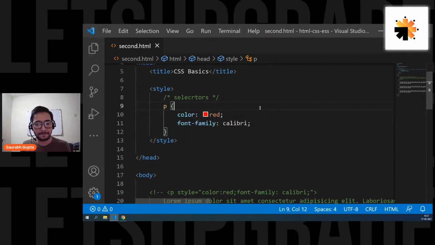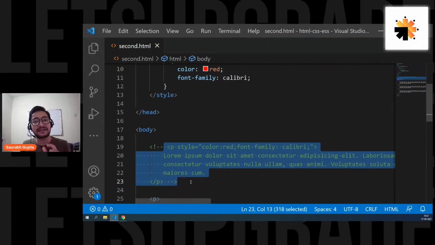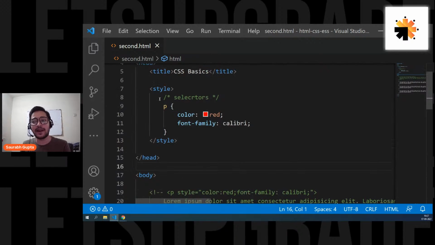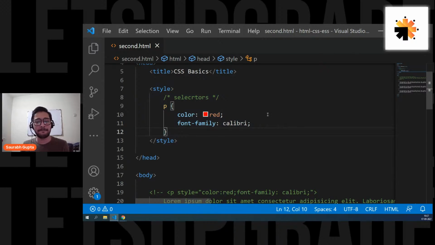Is that clear? See, why is it called inline? Because you write it in the tag, in a specific tag, in the tag line only. That's why you call it inline CSS. Why is it called internal? Because you're writing the CSS separately, but it is still inside the HTML page. That's why it is called internal CSS. So that's just a way of naming it. That's it. Now, guys, let's see what other problems we have.